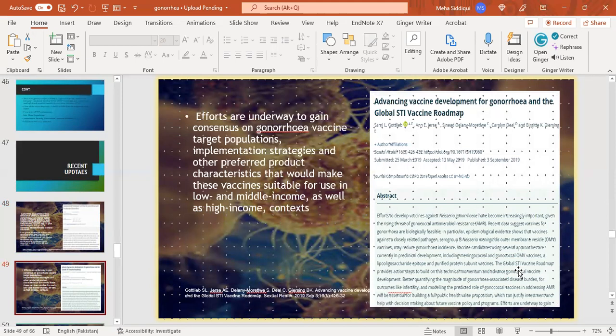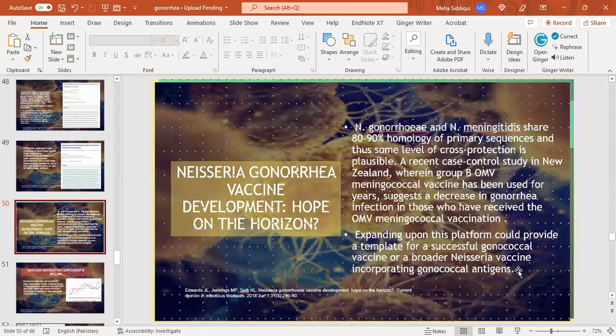Advancing vaccine development for gonorrhea and the global STI vaccine roadmap: efforts are underway to gain consensus on gonorrhea vaccine target populations, implementation strategies, and other preferred product characteristics that would make these vaccines well suited for use in low and middle income countries as well as high income contexts. Neisseria gonorrhoeae vaccine development: hope on the horizon.